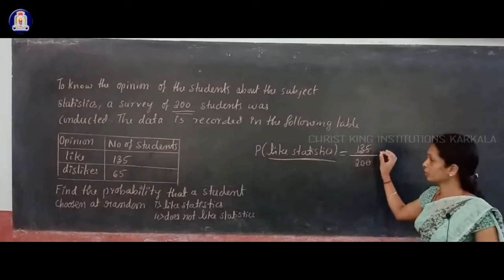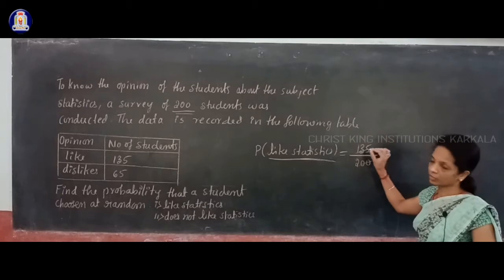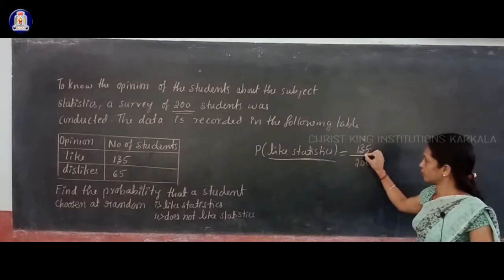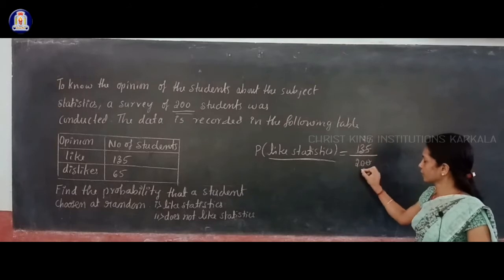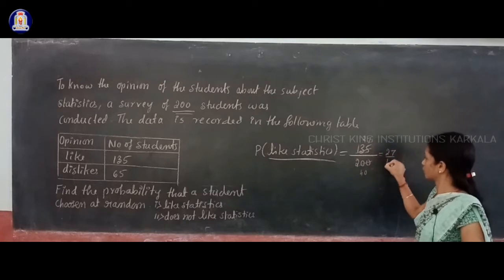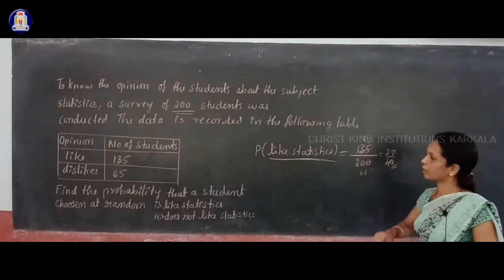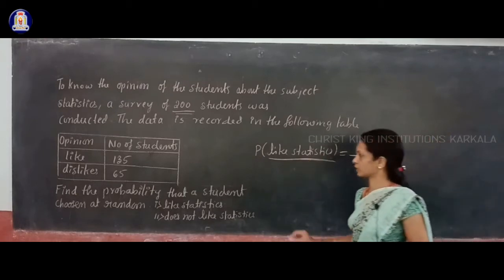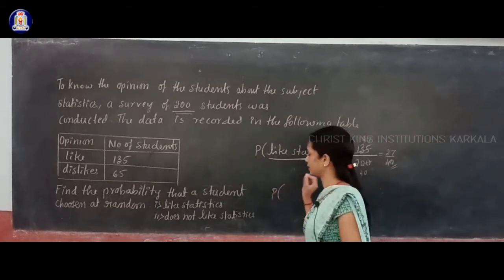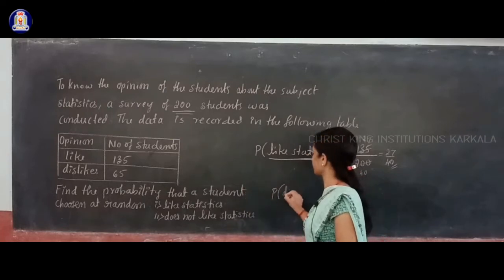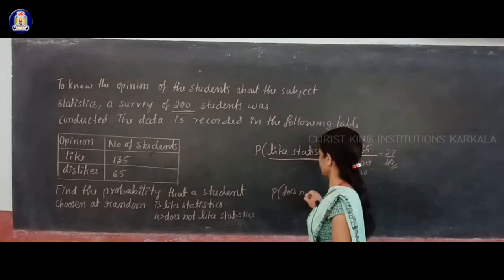You have to simplify this further. 2 by 5 you can cancel. 5 2 times 10, 3 left, 5 7 times 35, then 5 4 times 20, then 5 0 times. Okay, 27 by 40. That is the probability that the chosen student likes the statistics subject. Then you have to find the probability that the chosen student does not like statistics.